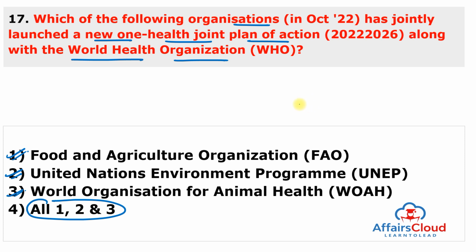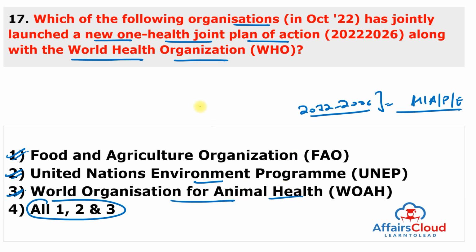So a new One Health joint plan of action 2022 to 2026, working together for the health of humans, animals, plants and the environment, was jointly launched by the 4 organizations: first, Food and Agriculture Organization; second, UNEP, United Nations Environment Programme; third, World Organization for Animal Health; and fourth, World Health Organization. So just remember, it is the One Health joint plan and the time period is 2022-2026. And we are talking about the health of humans, plants, animals and the environment.